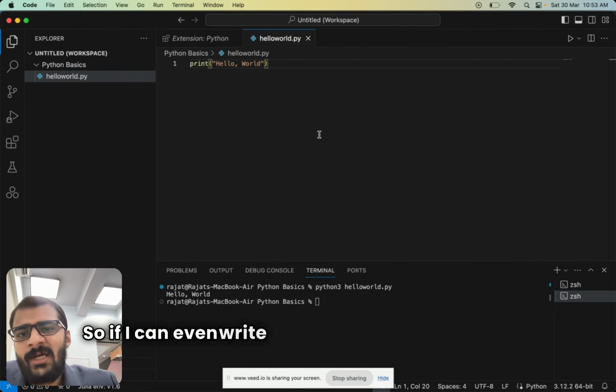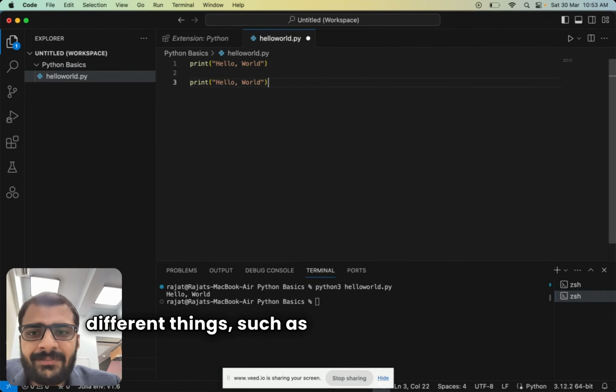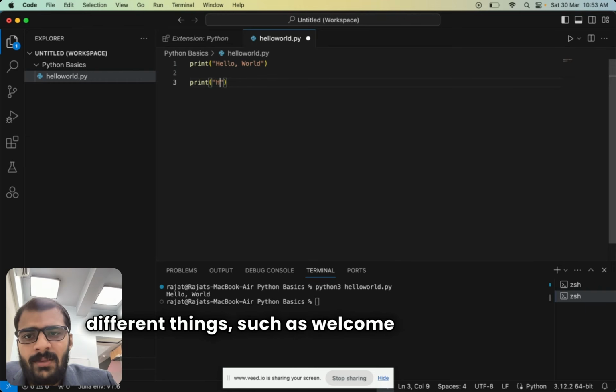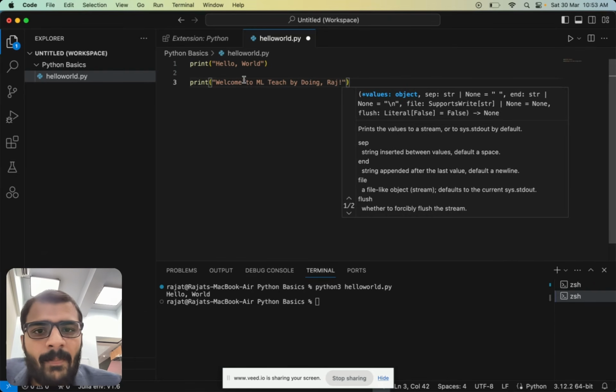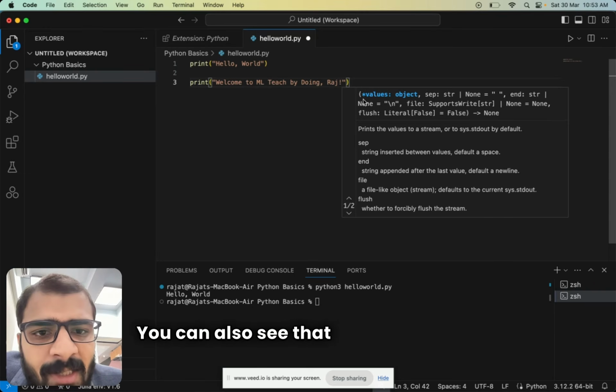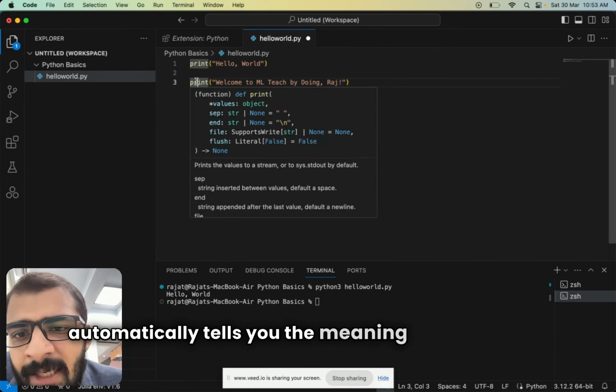So I can even write my name here or write some different things such as welcome to ML, teach by doing Raj. You can also see that VS Code automatically tells you the meaning of this function.